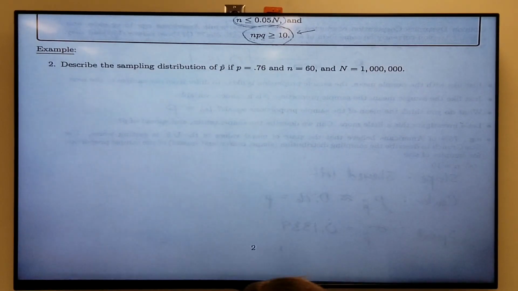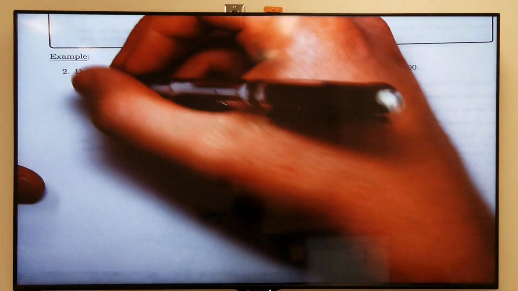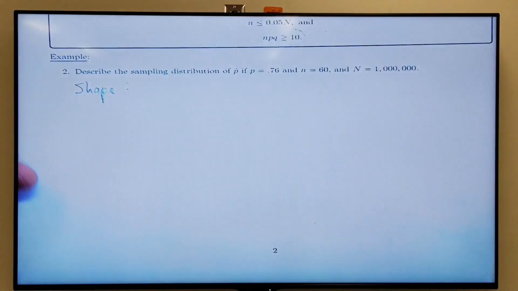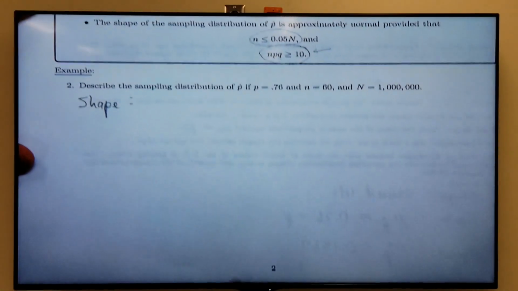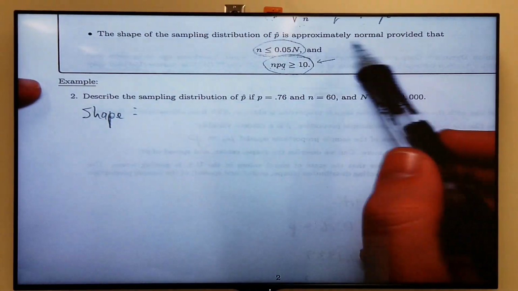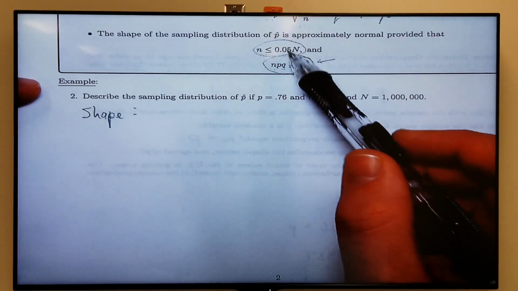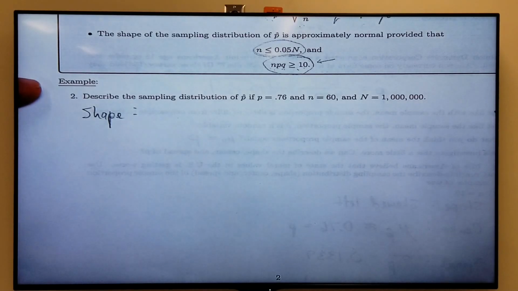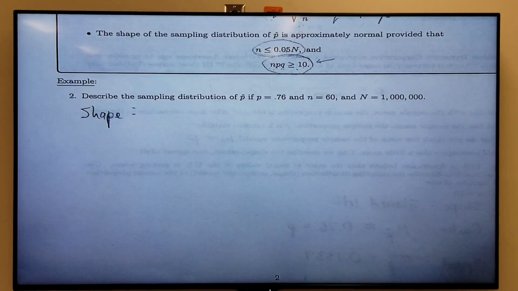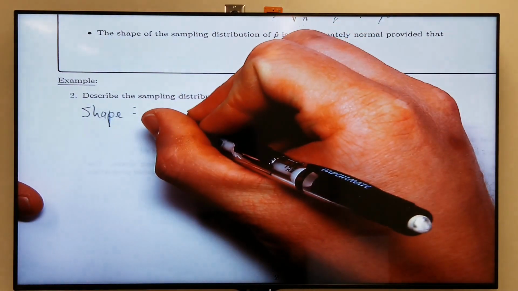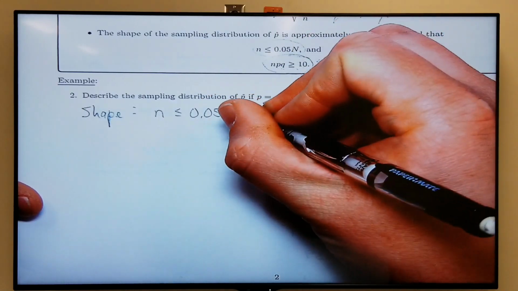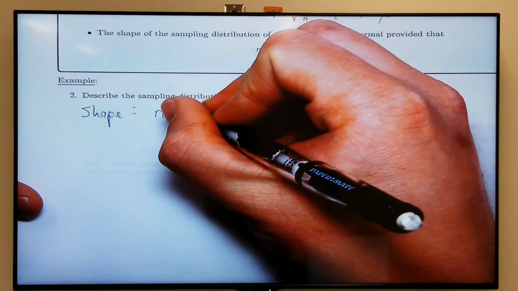When they ask you to describe the sampling distribution of p hat, they're asking you to describe the shape, center, and spread. So as far as the shape is concerned, we know that p hat is going to be approximately normal, provided that these two conditions hold. So let's check these two conditions, and if they're met, then we can conclude that p hat's normally distributed. Okay, so we're going to say, well, is it true that little n is less than or equal to 0.05 times capital N? Right? Is that true?